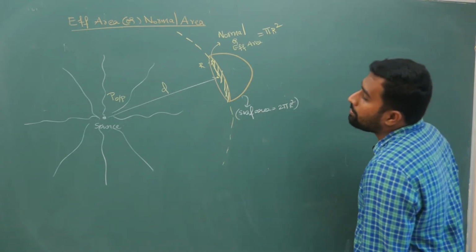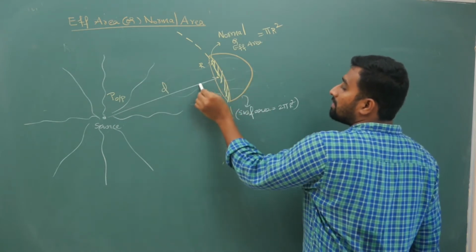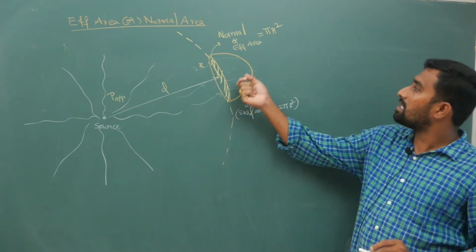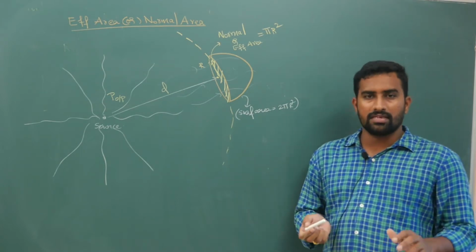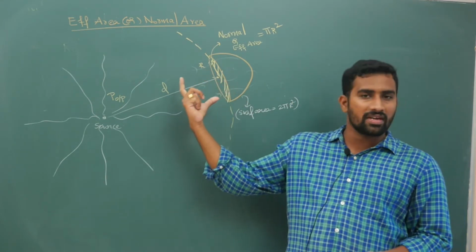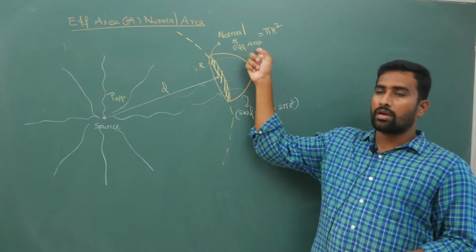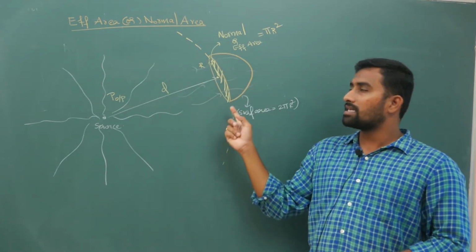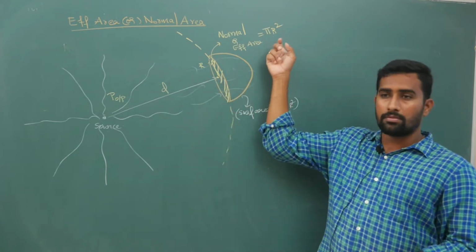But how many waves are going through this area of pi r square? That many will go through the 2 pi r square area. Here what is the effective area means, pi r square. How to calculate this we will see later, but for now try to understand that if some 100 joules of energy is going through this circular region of pi r square, the same will go through 2 pi r square. Even though the surface area is different, your effective area through which energy is going is only pi r square.